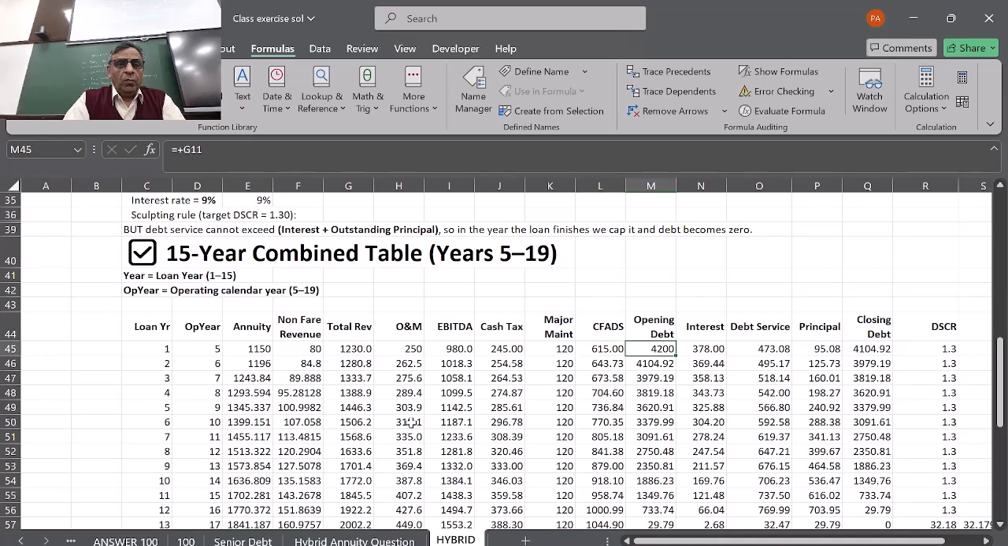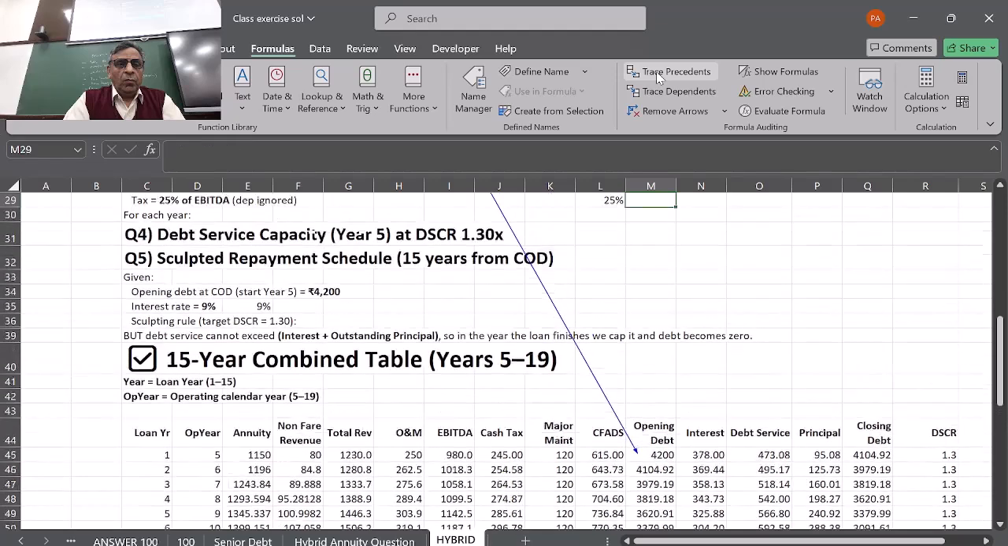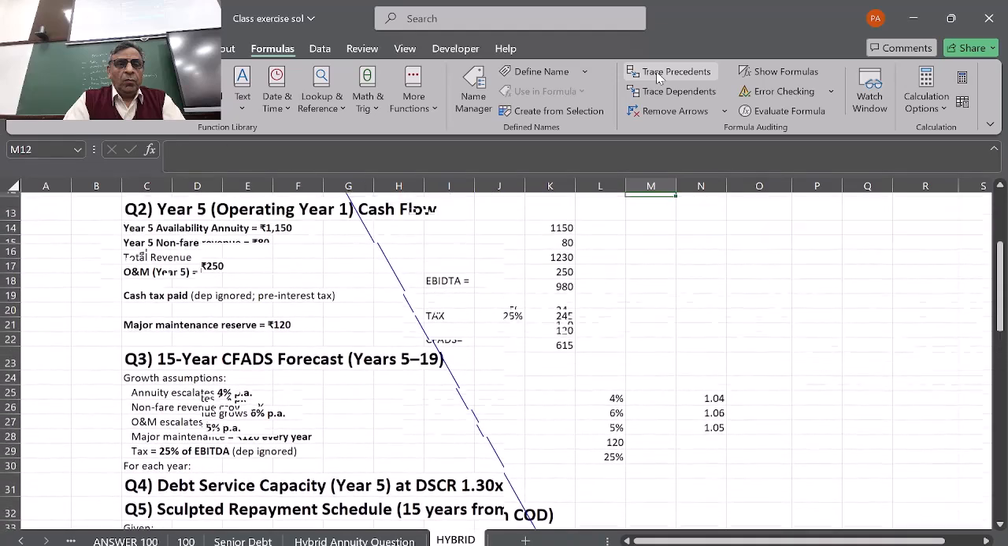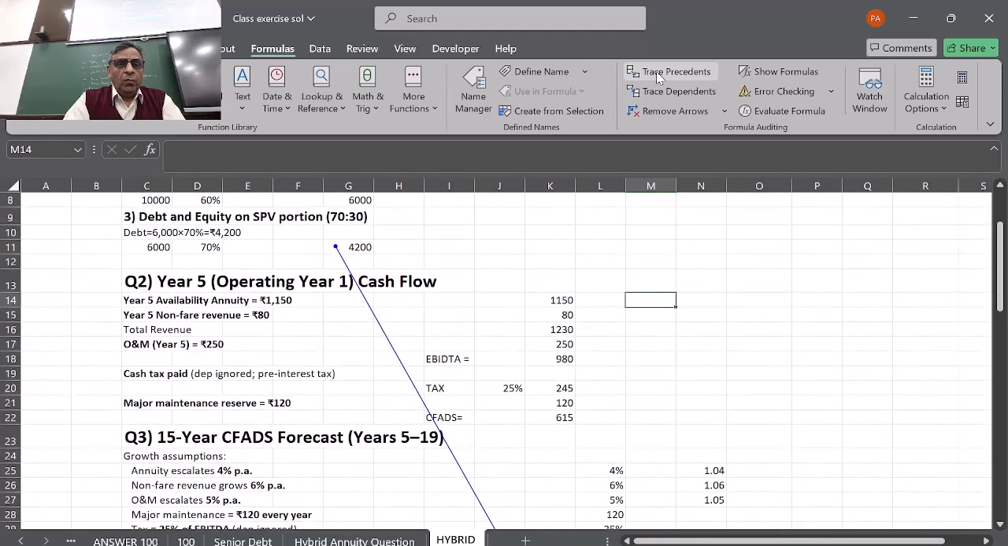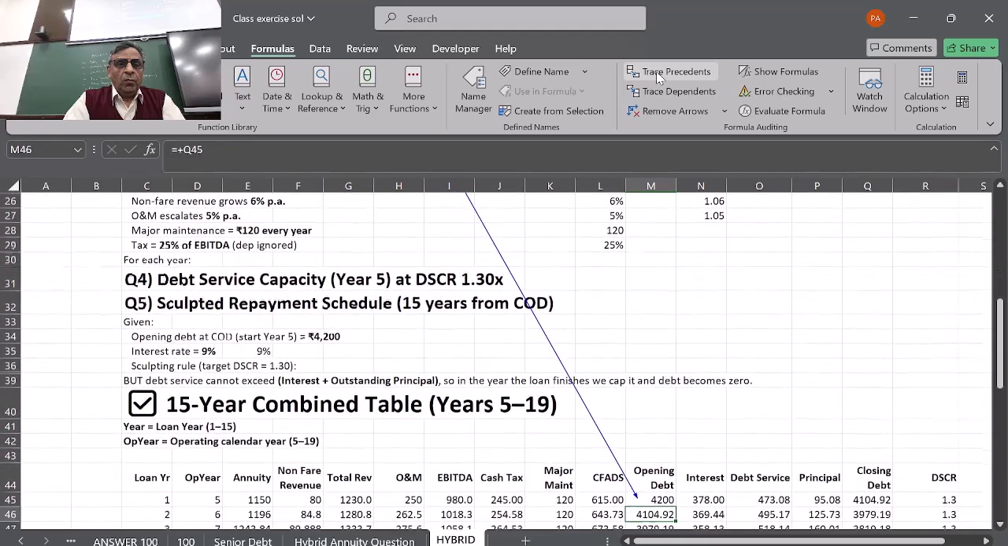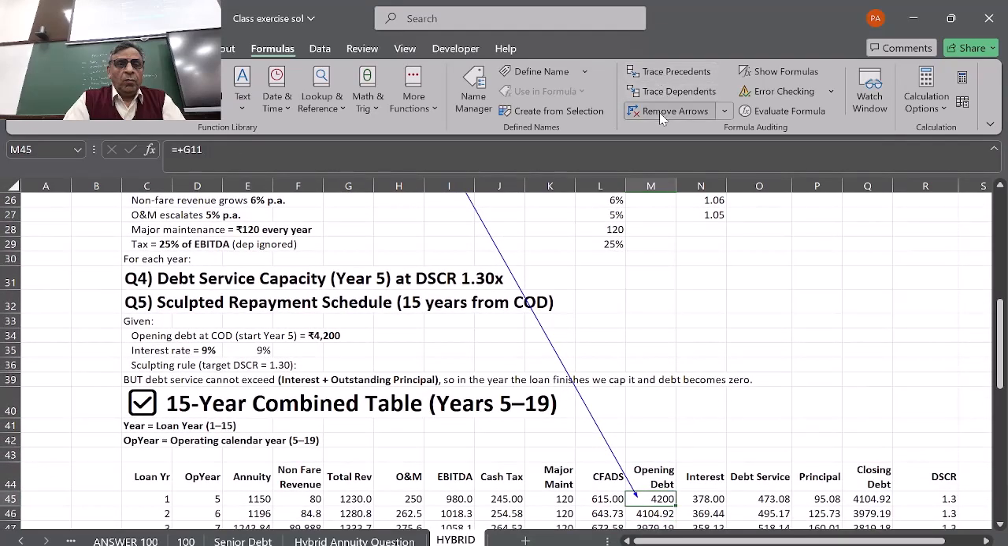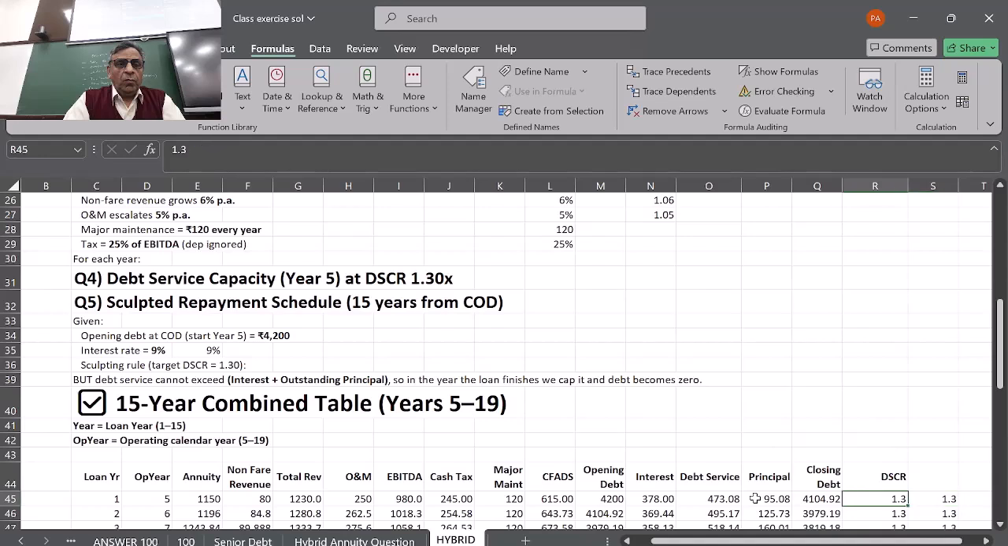So opening debt is 4,200 crores, which we have taken from here. The company is going to use a debt of 4,000 crores, which is given in the question. So what we do is we take this and calculate the interest first, which is 9% of the opening balance. Then the debt service is 473. How have we calculated? We have used this 1.3.